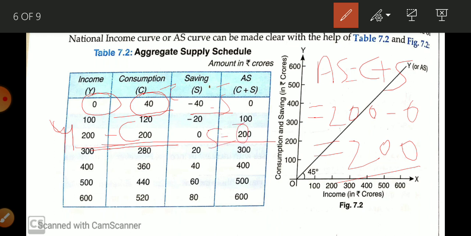Now when more income is increased, now it becomes 300, तो our consumption is 280. Obviously हमारा कंजप्शन बढ़ा है. We were using 200, but now we are using commodity worth 280 crore, but it is not 300, it is 20. Here you can see कि our saving is equal to 20 crore. Means there is an increase of 100 crore in income. In increased income, 80 crore is consumed and 20 crore is saved.